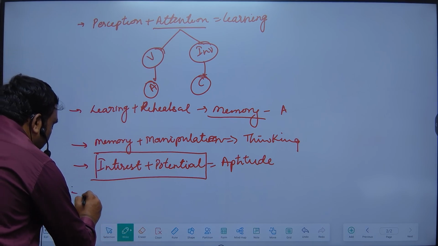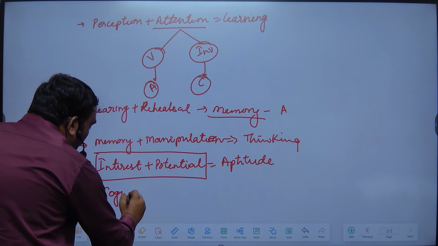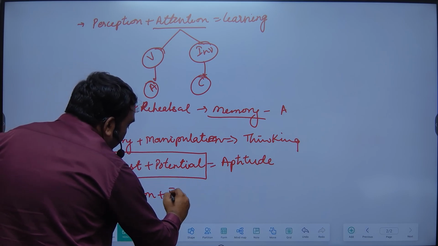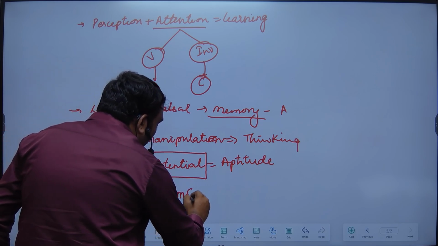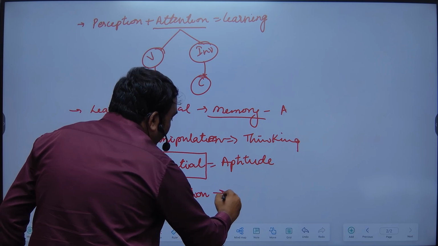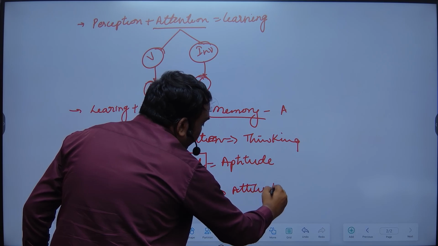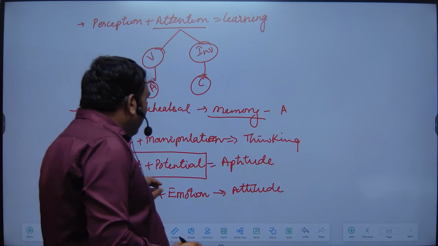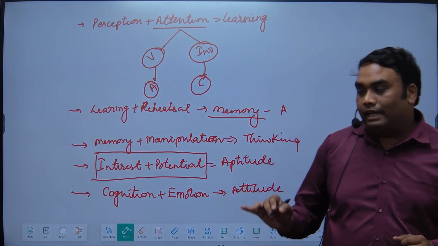And go to the next part. Like here is cognition also. Cognition plus emotion, without emotion your attitude will not be created. Cognition plus emotion, that will create what? Attitude. Getting it? So without cognition and emotion, attitude will not be created here.